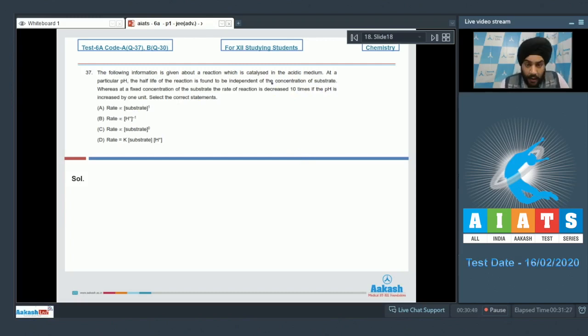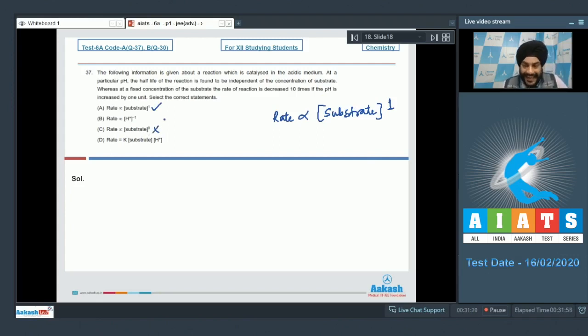So students, if I talk about the information which is given to us, it is mentioned that if the pH is fixed, the half-life of the reaction is found to be independent of the concentration of the substrate. So it must mean that the rate is directly proportional to the first power of the concentration of substrate, since in a first order reaction, the half-life is independent of the concentration of the substrate. So the reaction is of first order with respect to the substrate. So option A is correct, whereas option C is not.